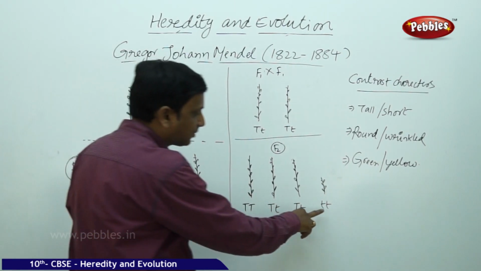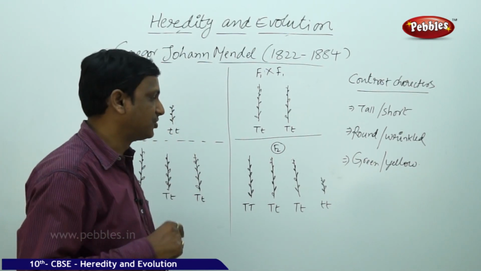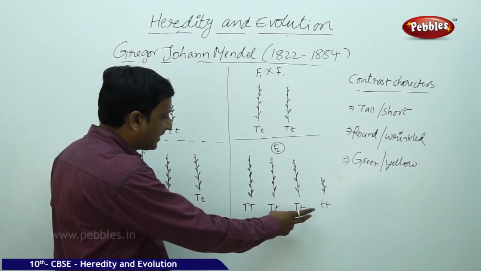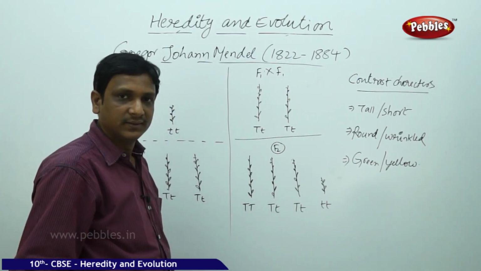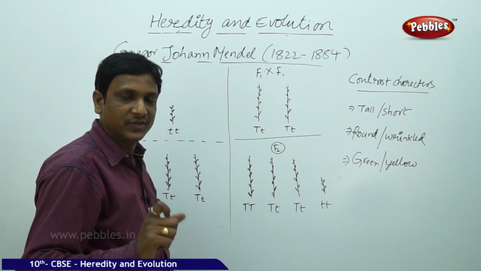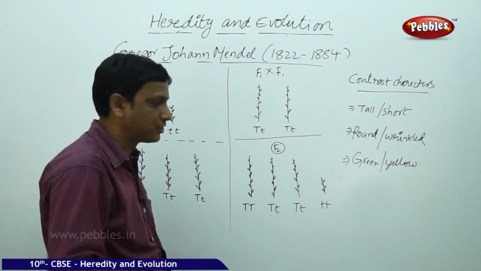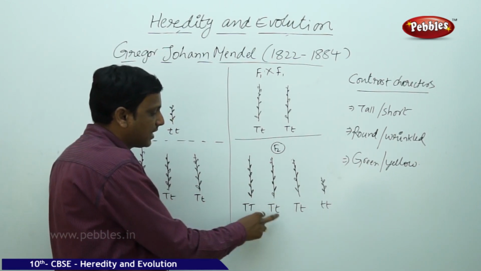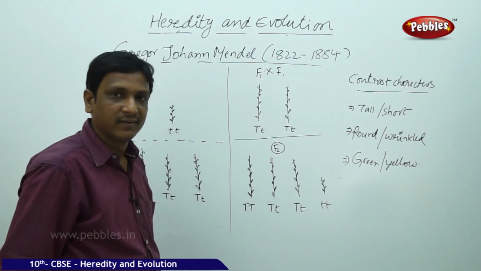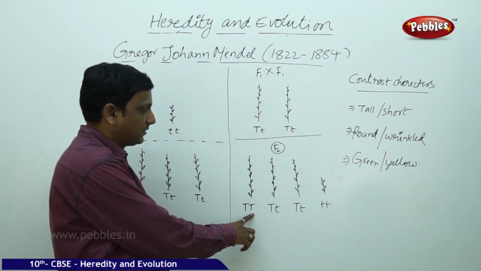The short plant has got small t, both characters short, which is why it is short. In the other case, 50%, out of 4, 2 have one capital T and one small t, meaning one dominant character as well as the recessive character, the shortness gene, is also there. Only one has both dominant characters, TT.